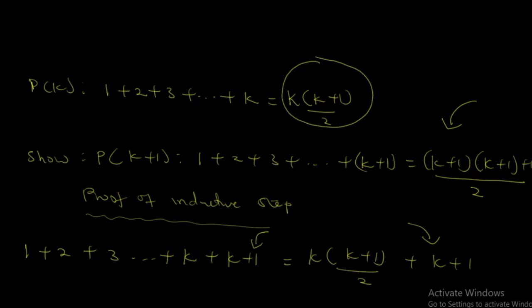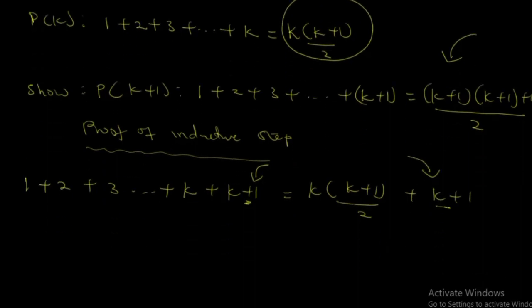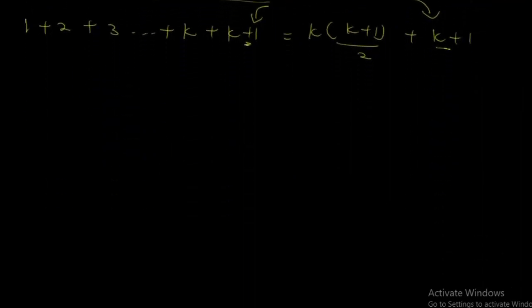So for us to find the proof of the inductive step, you add k plus 1 to this side and also add k plus 1 to this side, as we did here. Then you simplify. So let's do the simplification. I hope you understood that. For the simplification, you are going to simplify this side. Let's use our normal mathematics.